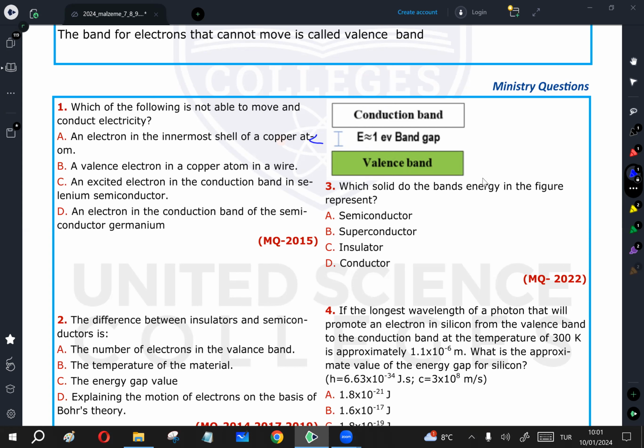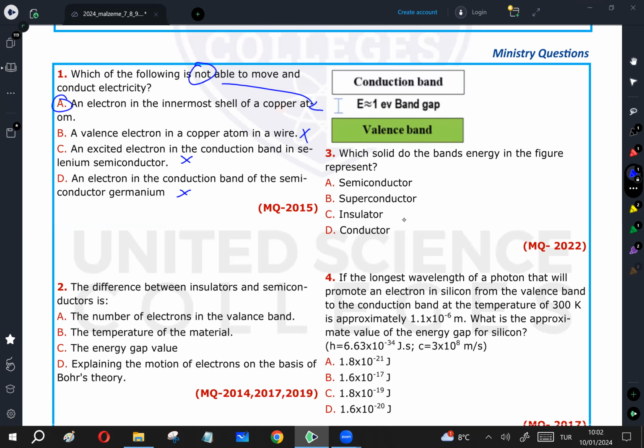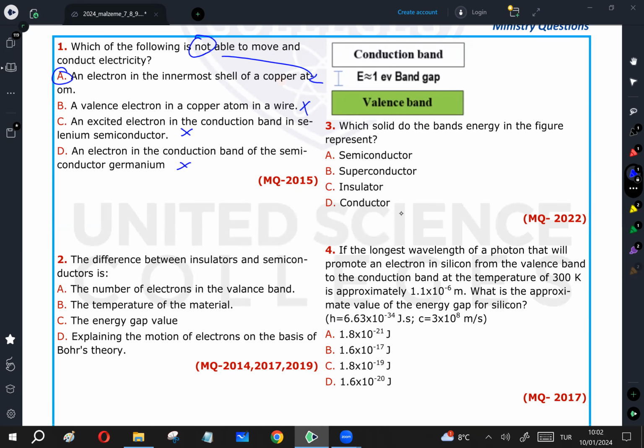This is correct. Valence electrons, the outermost electrons, yes, they do conduct. So this is the answer. When I say "this is not," it means A. Valence electrons do, so it cannot be the answer. Excited electrons in the conduction band do, so it's not the answer. Electrons in the conduction band do, it's not the answer. A is the answer.